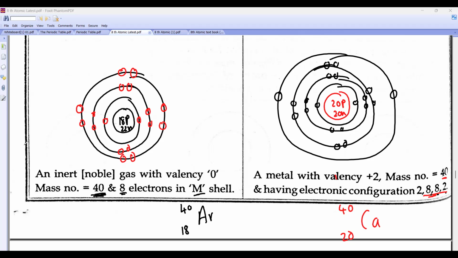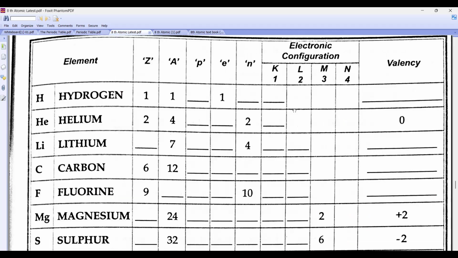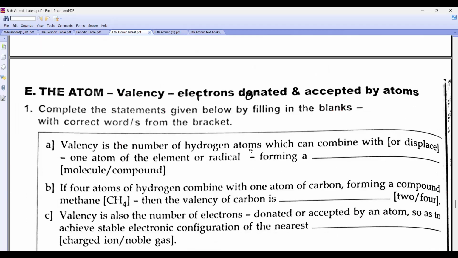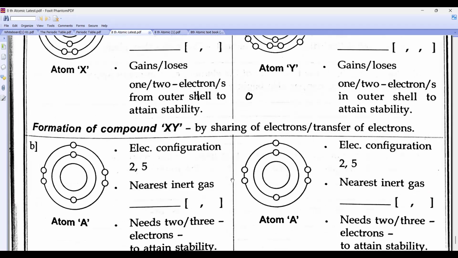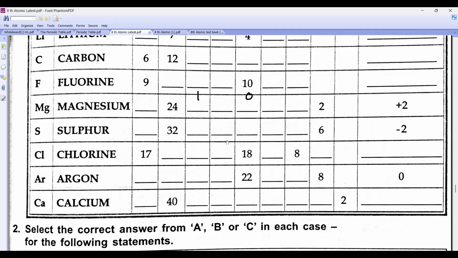Hello. Yes, sir. Then, beta, this is electronic configuration. They are told hydrogen atomic number is 1, mass number 1. So 1 proton, 1 electron and 0 neutron. Sir, you told us to do only the first 3 pages. That was not told to us. Sir said not to do the whole thing, you messaged 3 pages. Yes, then no problem, do it now with me. Okay sir. Do it with me, man.